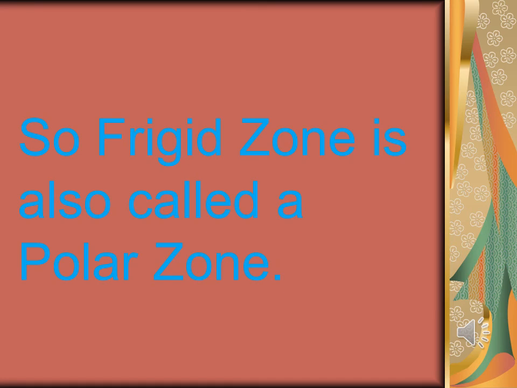So students, frigid zone is also known as the polar zone, as this frigid zone is always covered with snow, or you can say ice.